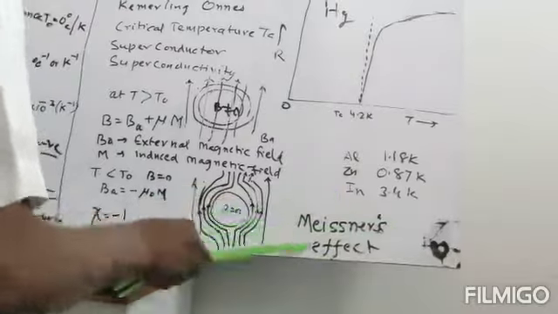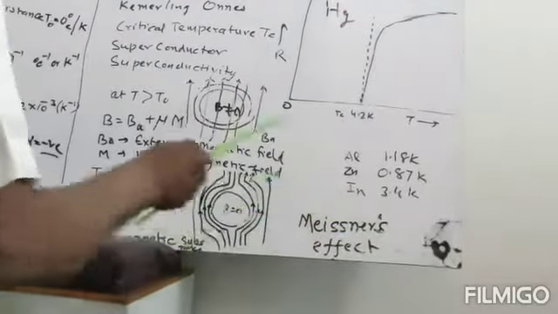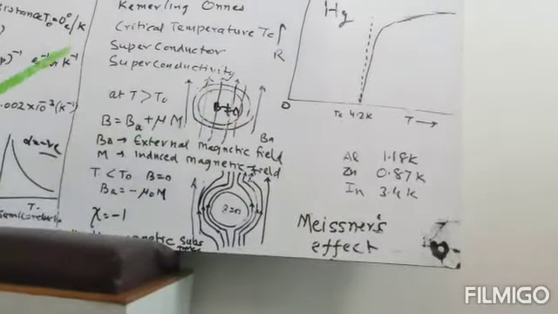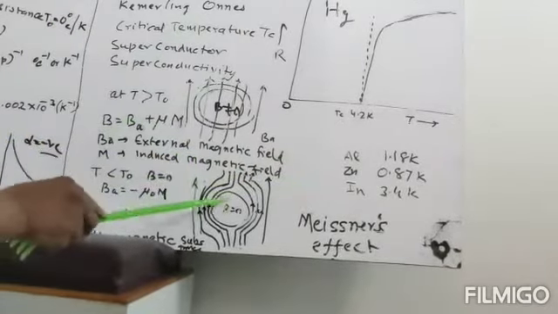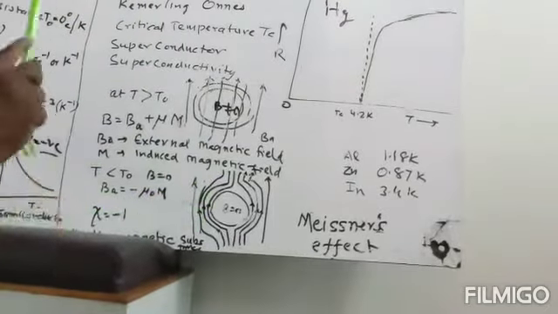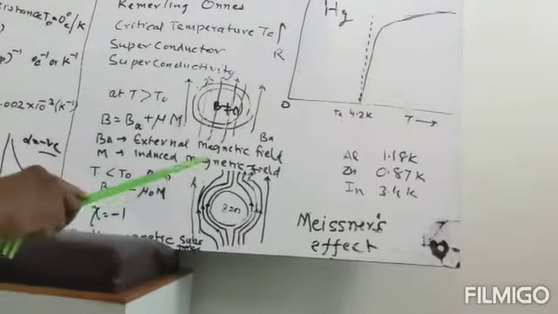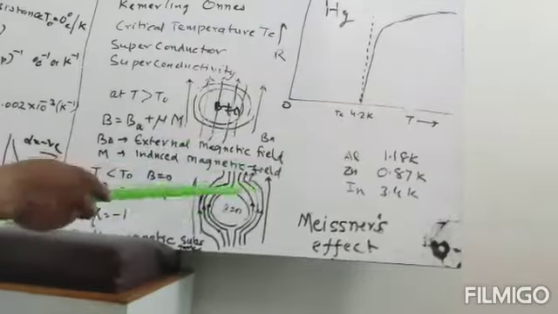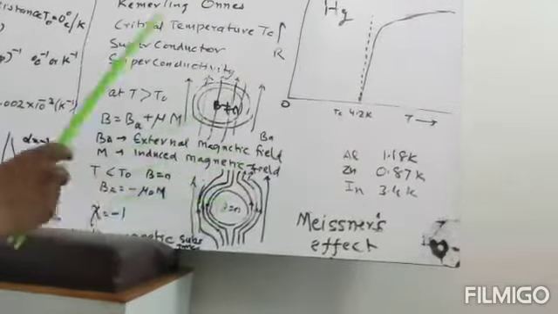According to the Meissner effect, when the temperature of the superconductor is less than the critical temperature, then there will be no magnetic field inside it, or the magnetic lines will be outside the substance.